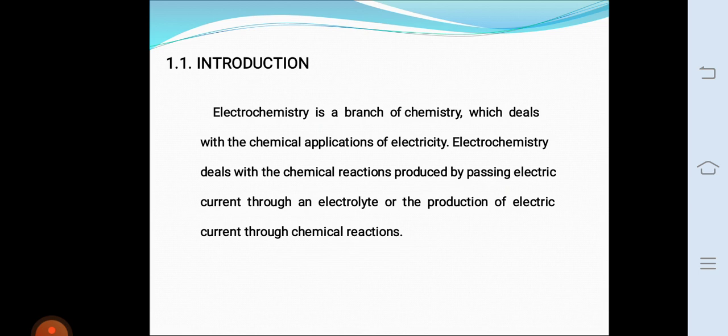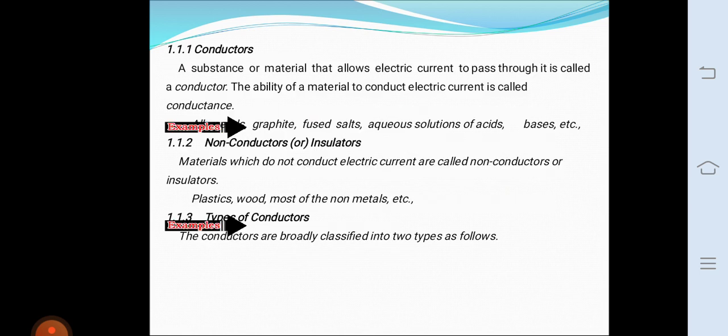There are two types of conductors. One is metallic conductor, second one is electrolytic conductor. Metallic conductors are solid substances which conduct electric current due to the movement of electrons from one end to another end. The conduction decreases with increase of temperature. Electrolytic conductors conduct electric current due to the movement of ions in solution or in fused state. The conduction increases with increase of temperature.